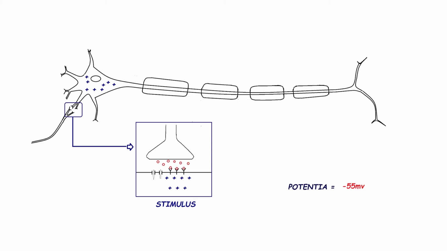Now, if the stimulation electrical signal is not enough to produce minus 55 mV, then that stimulation will not transfer to the further neuron because it will not be recognized as threshold. The neuron will not give any importance to that stimulation.